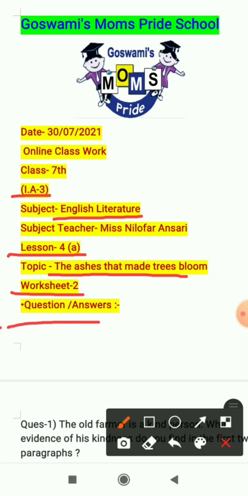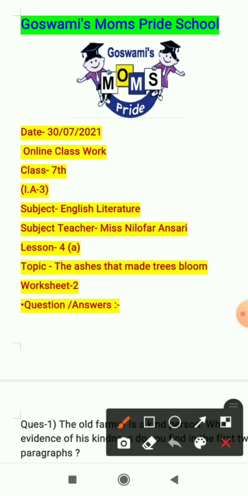and in today's worksheet we will discuss the question answers. So like always, before starting the work, you all have to mention today's date in your copies, that is 30 July 2021. With this you have to mention online classwork in your copies, and with this you have to mention lesson 4A in your copies. The topic of the lesson is not necessary to mention as you have already mentioned it when you started the lesson yesterday. Now let's see the question answers.